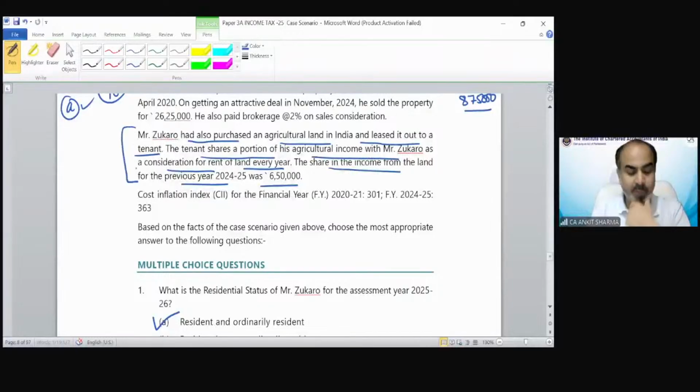You have read this provision, students? If you have read this provision, then now the question is whether the income which is received by Mr. Zucaro as a resident and ordinary resident is going to be taxed or not. Whether this income is going to be treated in the hands of Mr. Zucaro as an agricultural income or not. If it is agricultural, that is going to be exempted. If it is not, that is going to be taxed. So what is your opinion regarding this income?